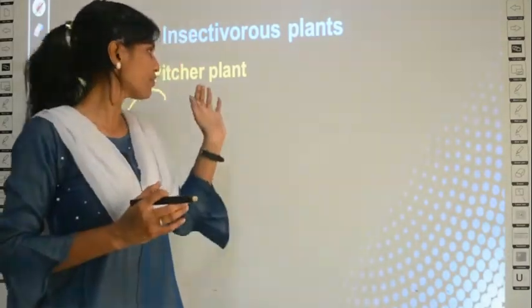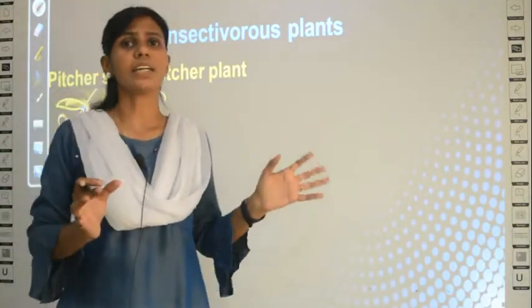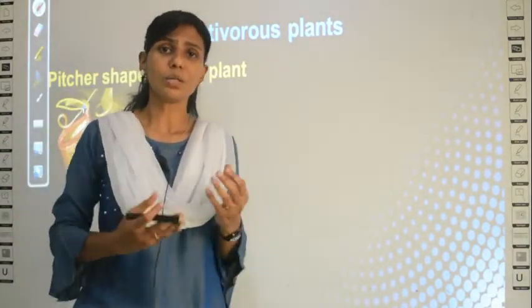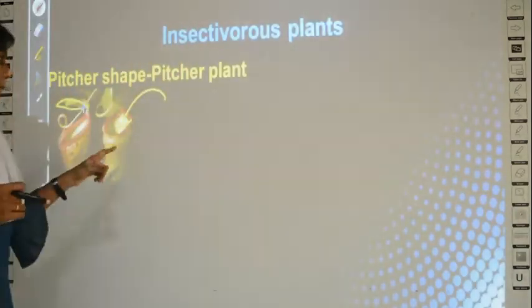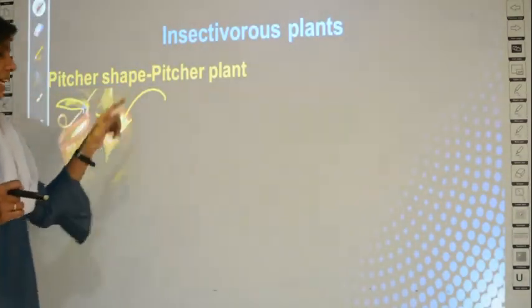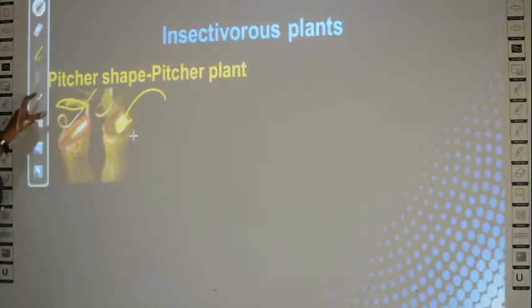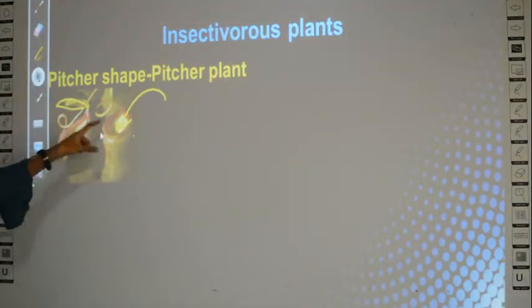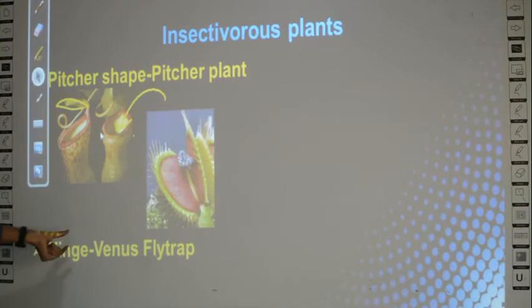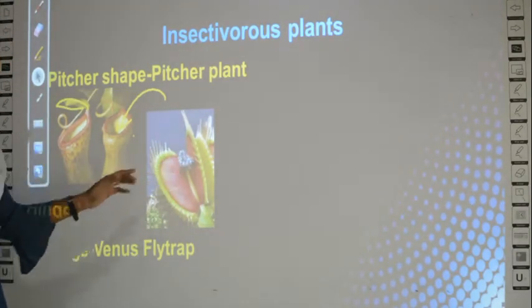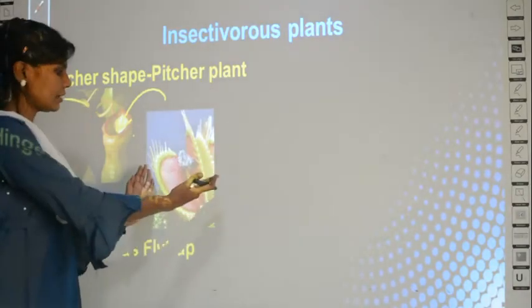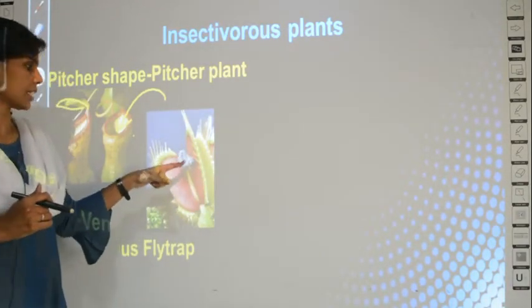What is the purpose of trapping? The plant needs nitrogen because it will grow in nitrogen deficient soil. So to get the nitrogen, it is taking the insects and digesting them. So this is the first example. What is the second example? It is Venus flytrap. This is Venus flytrap plant. Can you see? It is open like this and there is an insect inside.